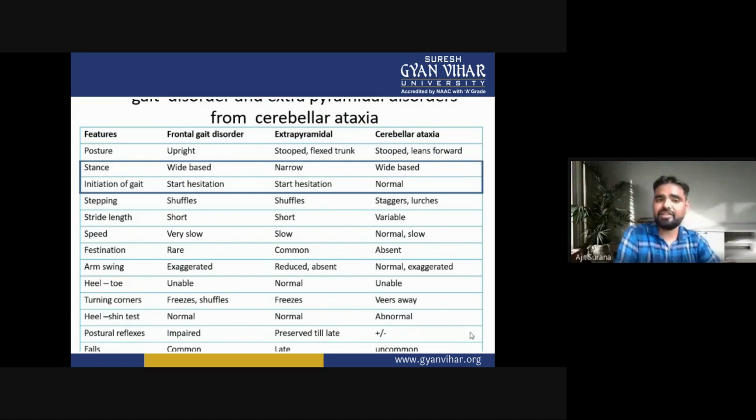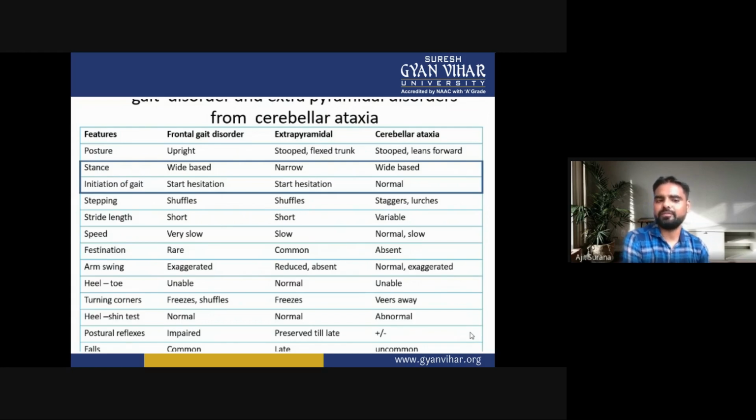Now the festination. In frontal gait disorder, festination is rare. In extrapyramidal, it is common, while in cerebral ataxia, it is absent.